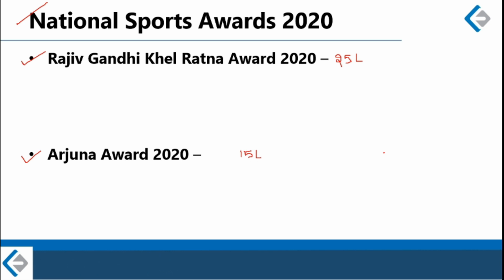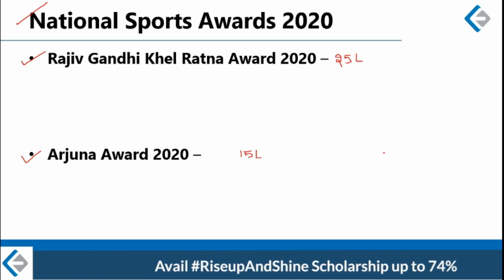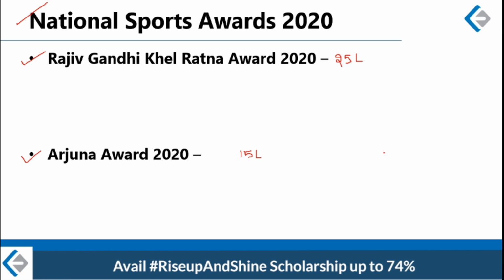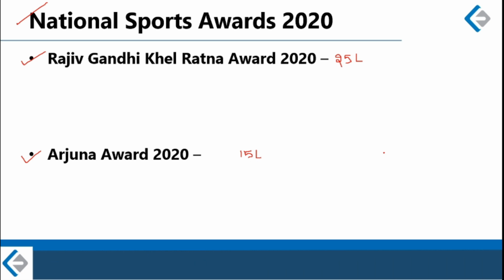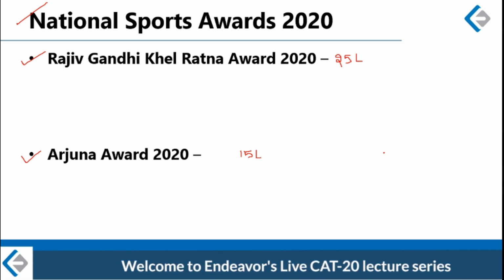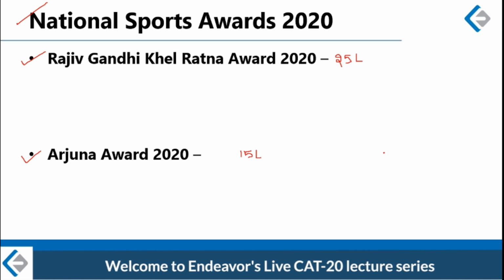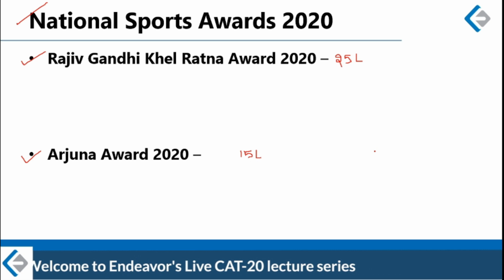So, for example, we have a Dronacharya award which is given to coaches. We have a Major Dhyan Chand award which is given as a lifetime achievement for the significant contribution in the field of sports. Then we have an award for best performing sports university in India. We also have an award for best performing PSU which has done significant work for the promotion of sports in India. So there are a lot of sports awards in India, but we are going to look at only the two which are given to the sports persons, not the officials, not the coaches, but the sports persons.